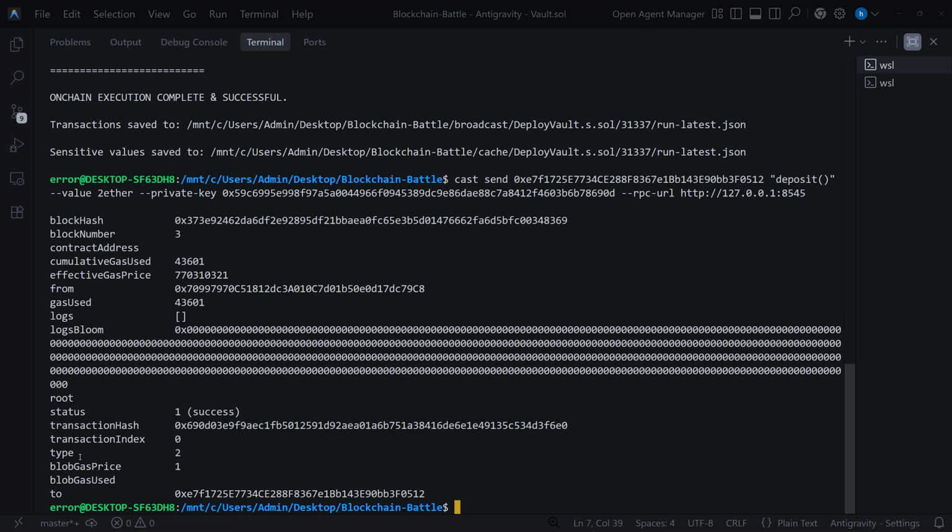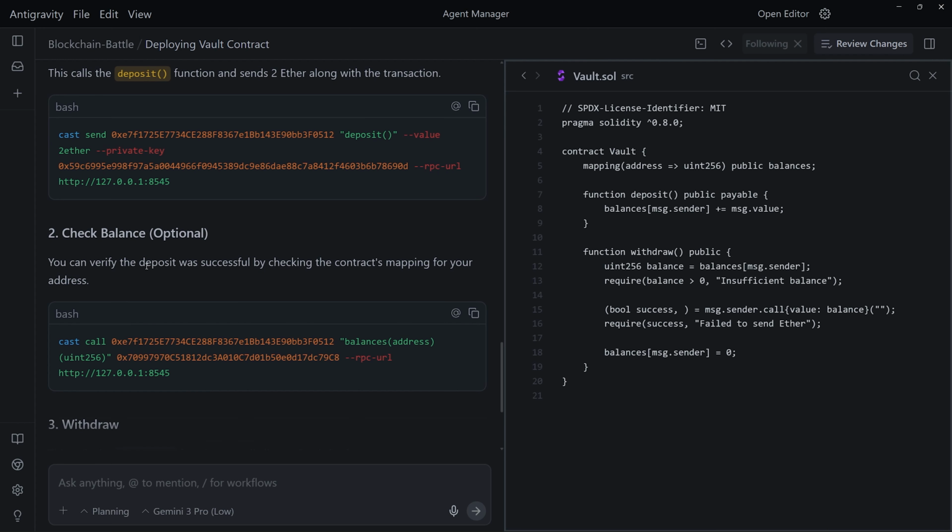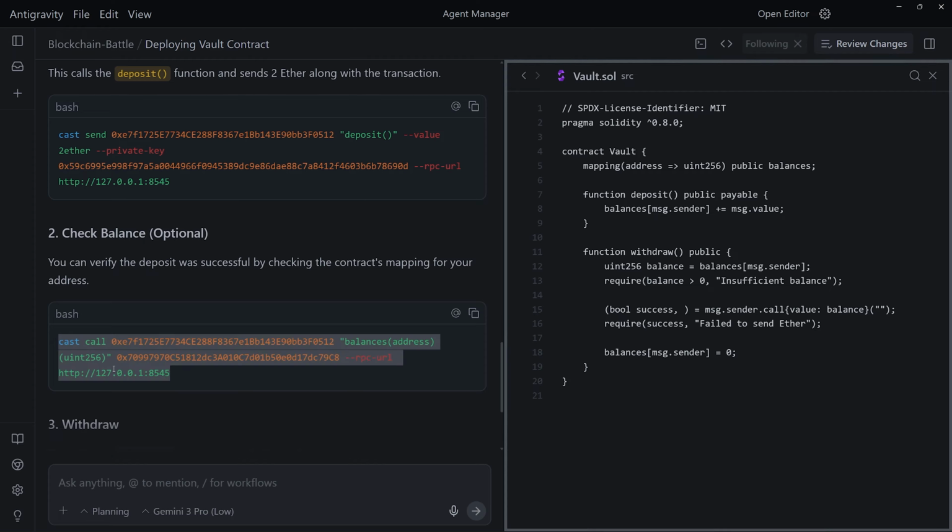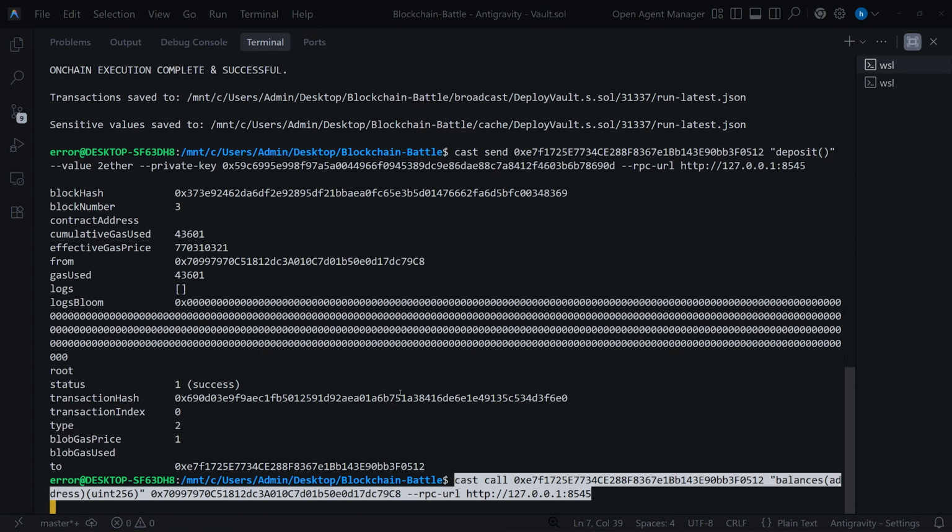Okay, so it says success. The operation has been done successfully. Status is success. We can go ahead and continue. The next thing our agent tells us is that we can check the balance. You can verify the deposit was successful by checking the contract's mapping for your address. So let's go ahead and do that.